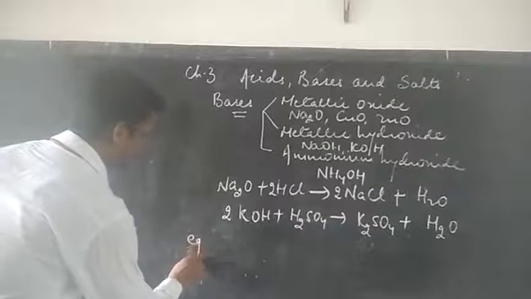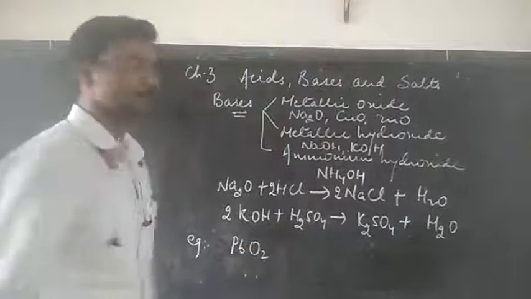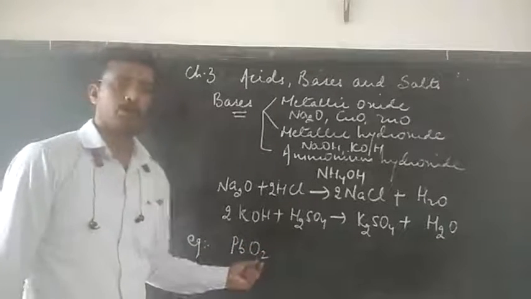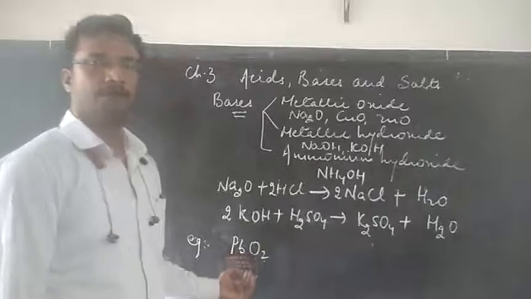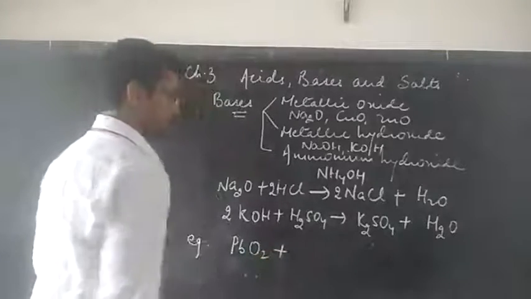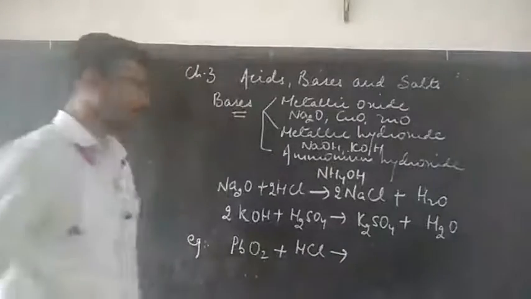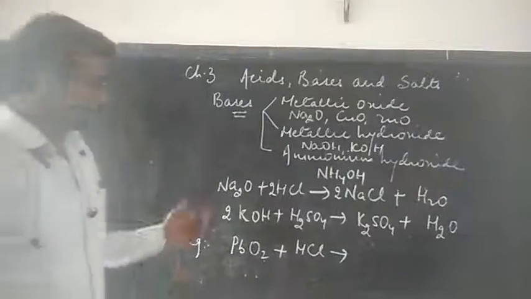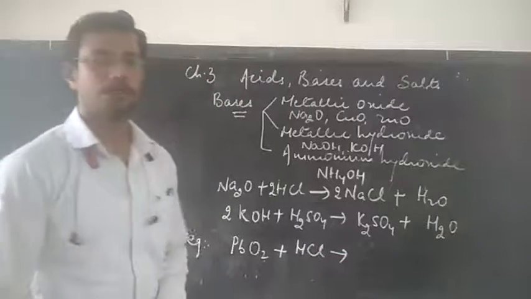We have an example like PbO2, lead 4 oxide. Here the valency of lead is 4. So we have lead 4 oxide plus HCl. Now when this reacts with HCl, you can see what the product will be.